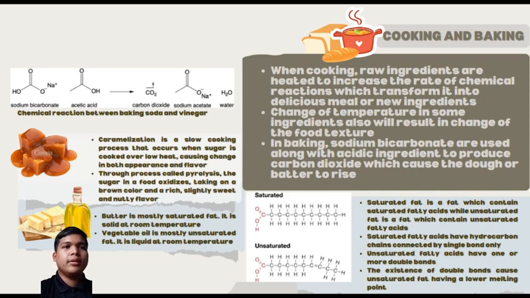So basically, a lot of chemical process heavily involved in cooking and baking as the ingredients itself is made up from many chemical compounds. When cooking, raw ingredients are heated to increase the rate of chemical reactions which transform it into a delicious meal or new ingredients. One example we can see here is caramelization.